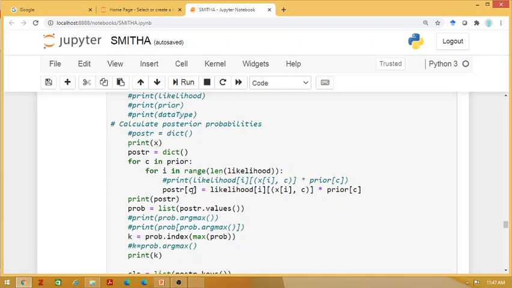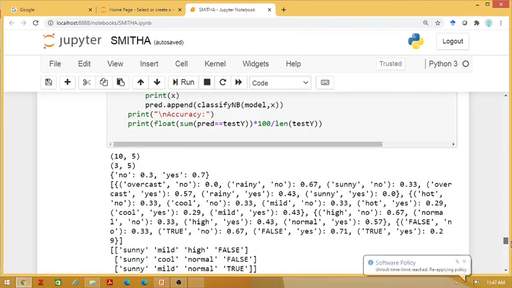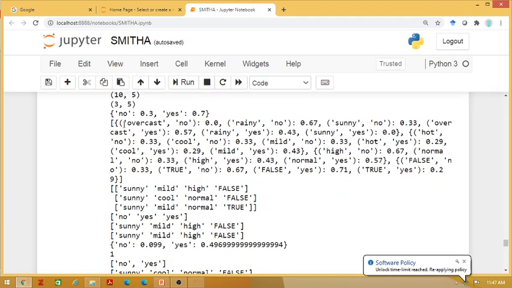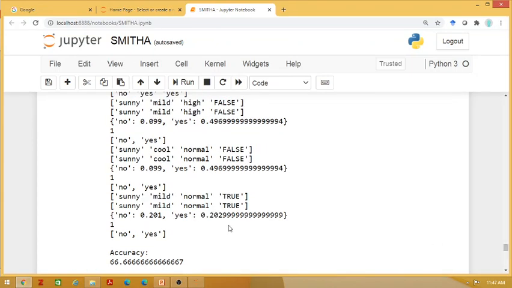If it is binary, there are 2 posteriors for one instance. How many posterior probabilities will we compute if there are 3 classes? 3 values. These are stored in a dictionary, and the class with the highest probability will be the predicted value. Here you can see the answer I have already tested. These are the intermediate values: how many overcast, rainy and so on, each probability we have computed. Then these are the probabilities we get for the test cases.